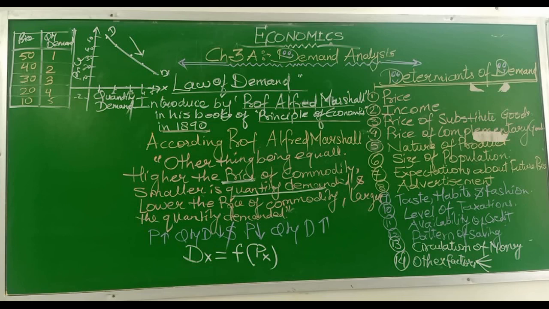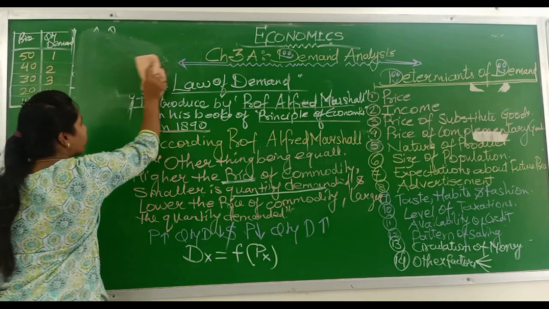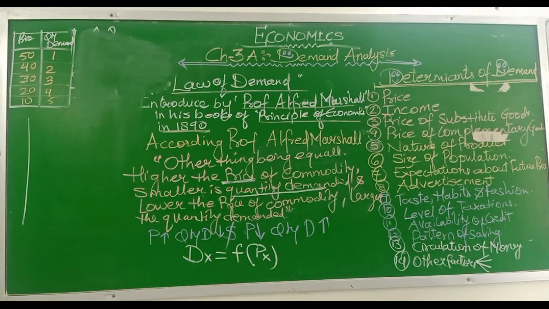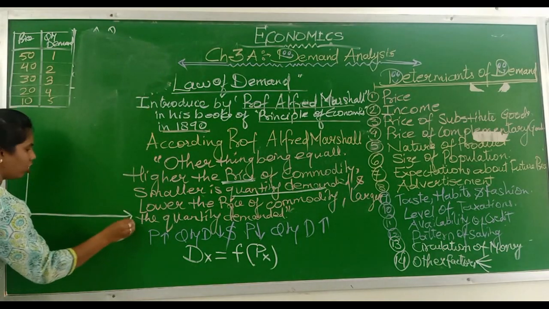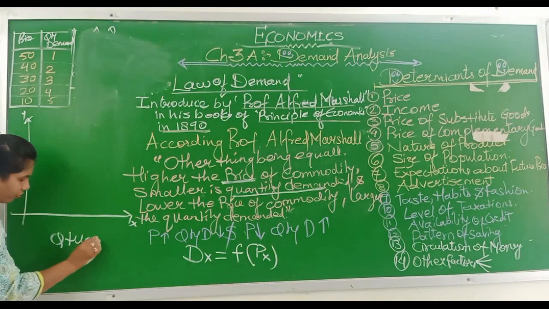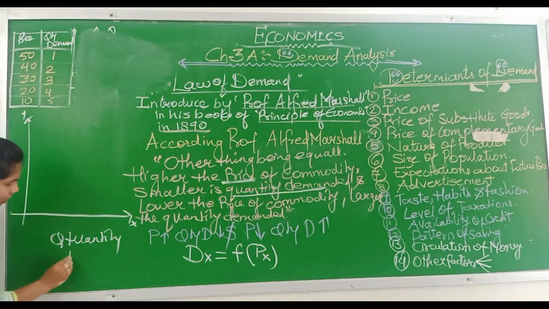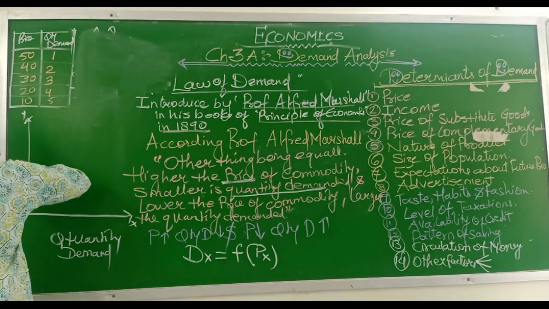When we plot the same schedule in a graph, I will make the graph more neatly. It's a little bit hodgepodge. On the x-axis it would be quantity demand, on the y-axis it would be price.